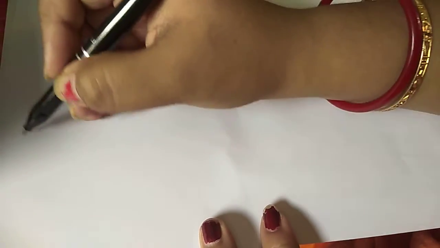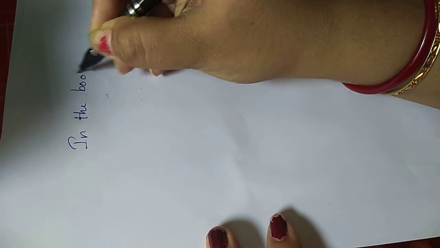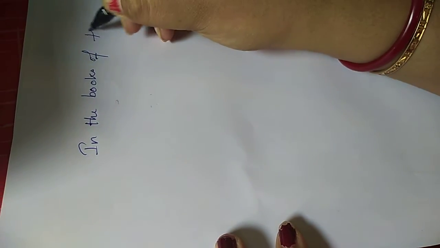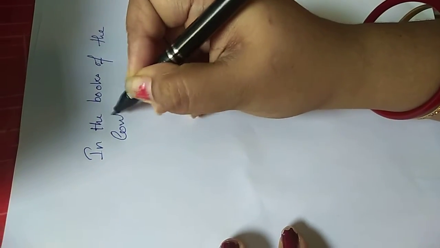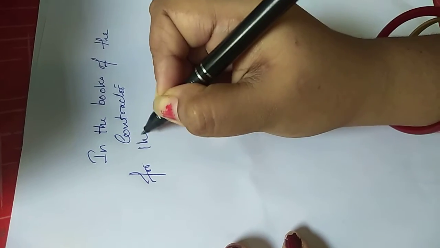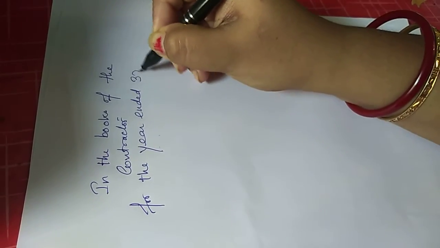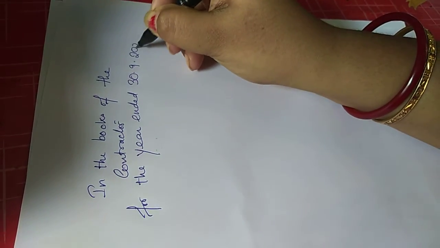In the books of the contractor, for the year ended 30th September 2001.